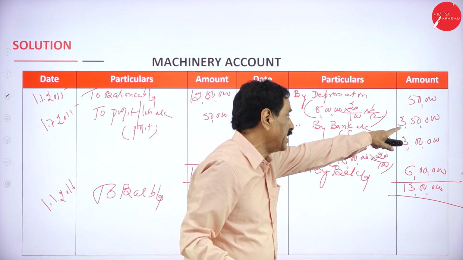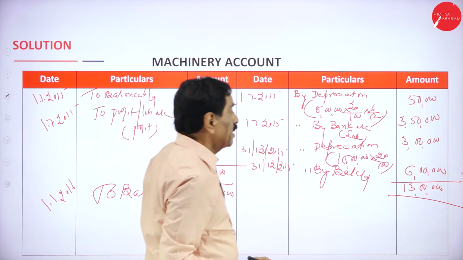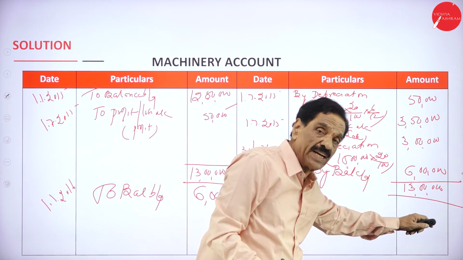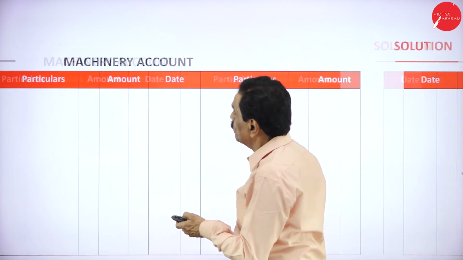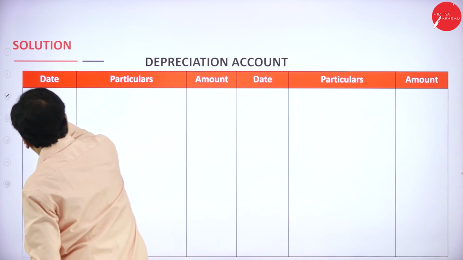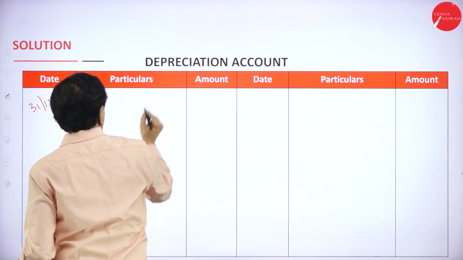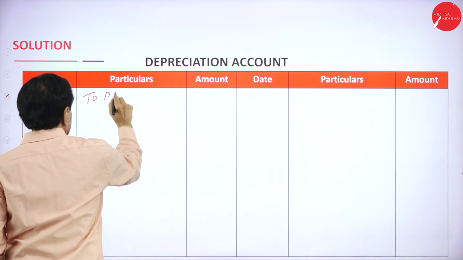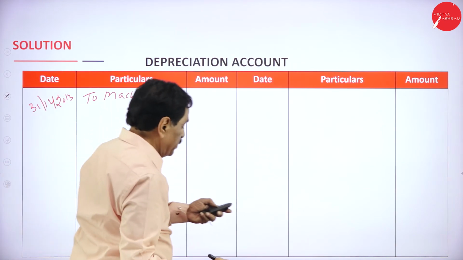Original machinery 3 lakh. It has been sold for 3,50,000 at a profit of 50,000. If the loss comes, that side only you have to write. That's all. Then depreciation, first year. 31st December 2013, to machinery. What's your first year depreciation?